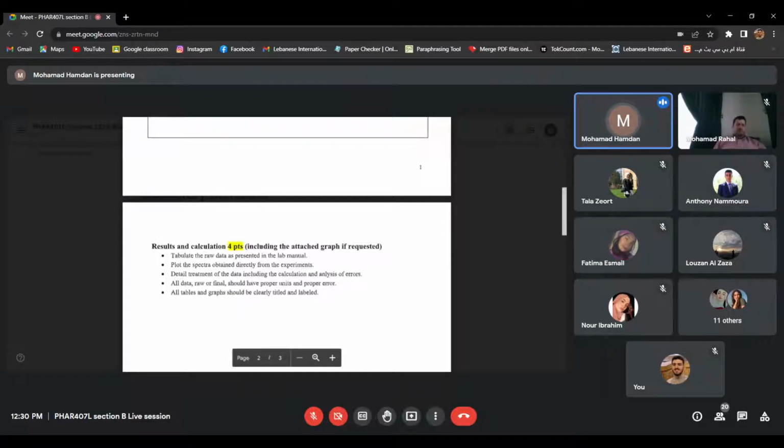I want to see them plotted on the graph. So it's not only that I drew a line and that's it. No, I want to know where each point is positioned on the graph. So you should show this to me. And also, as you should know, all graphs should have a title. Please do not forget to write the title of the graph.